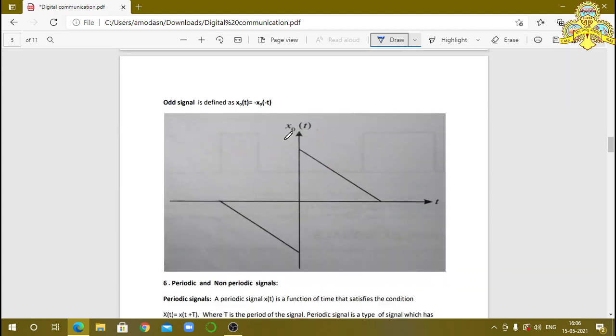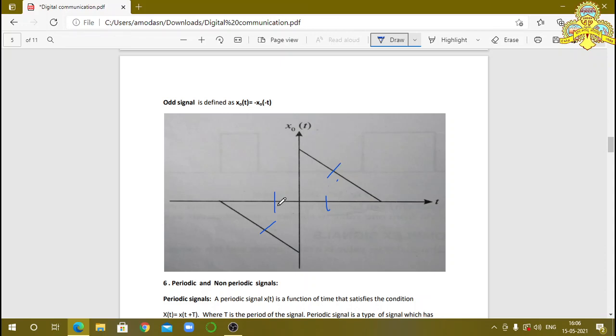Odd signal means, you observe this diagram here. It is defined as x o of t, that is the odd signal, x of t is equal to minus x o of t. Here the amplitude also becomes negative, the time interval also becomes negative. You observe this signal here, this time interval is positive and this time interval is negative, and this amplitude is positive, that is the x value, and this x value is negative. This x value is positive and this x value is negative. Then these signals are called odd signals.